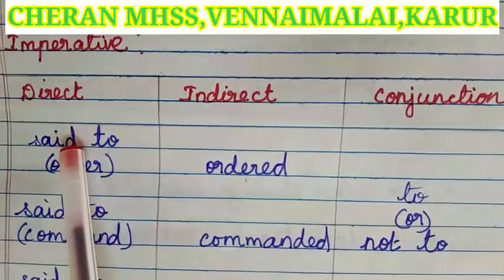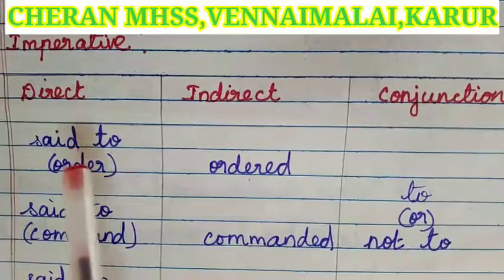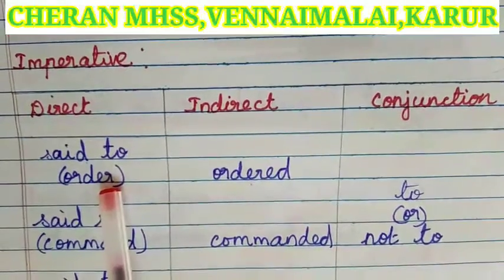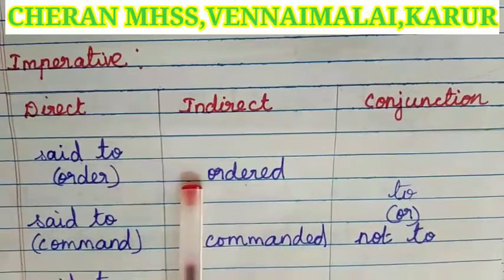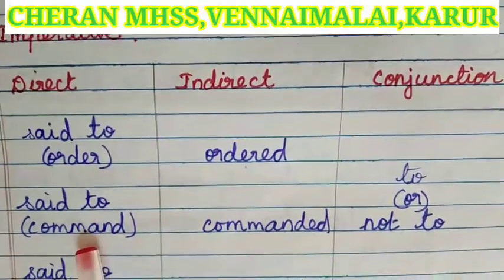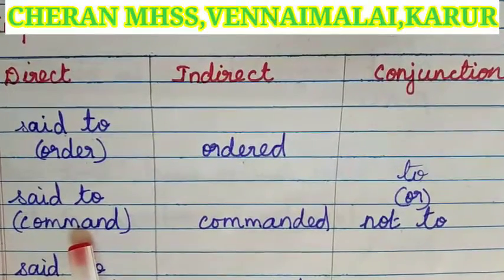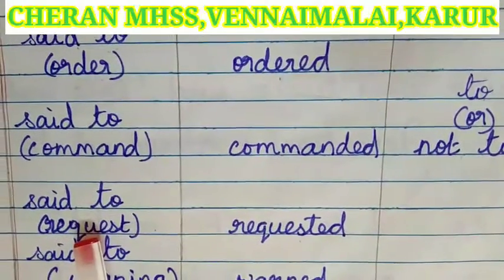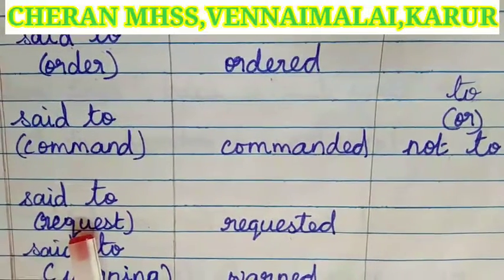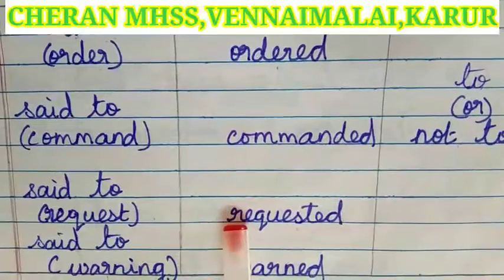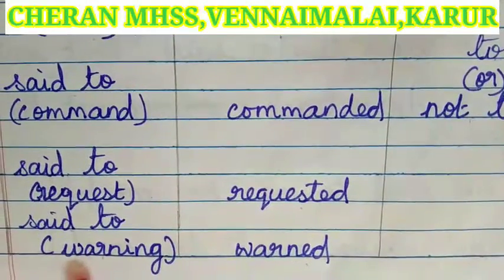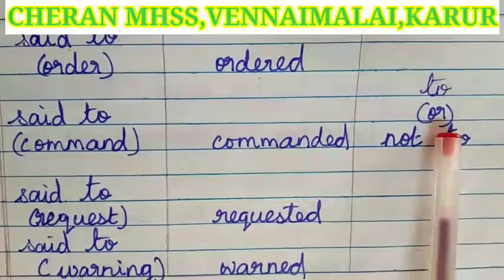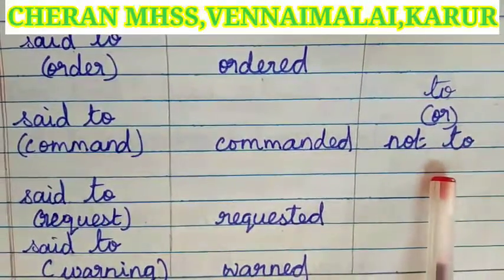If the reporting verb is "said to" and the reported part looks like an order, instead of "said to" we have to write "ordered." If the reported part is a command, instead of "said to," "commanded." Or if the reported part is a request, instead of "said to," we have to write "requested." If the reported part is a warning, instead of "said to," "warned." And the conjunction is "to" or "not to."